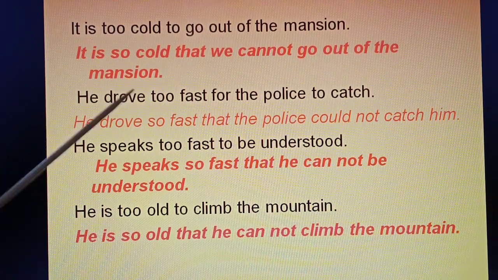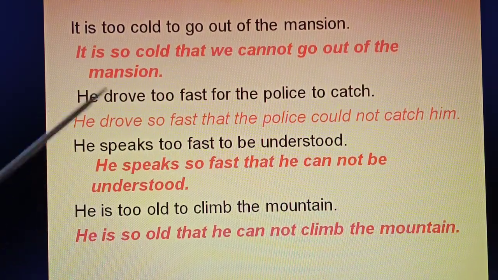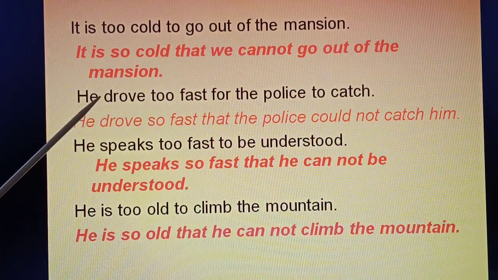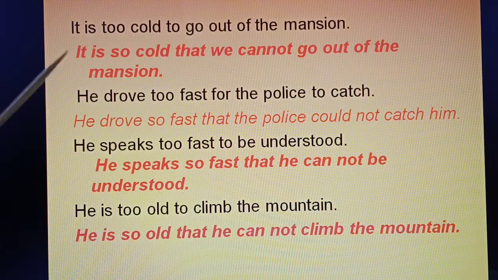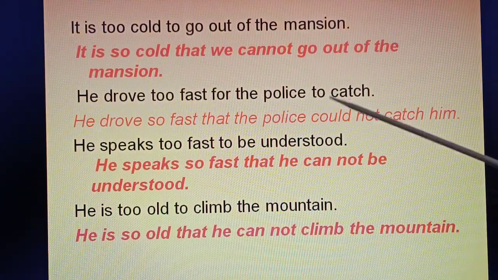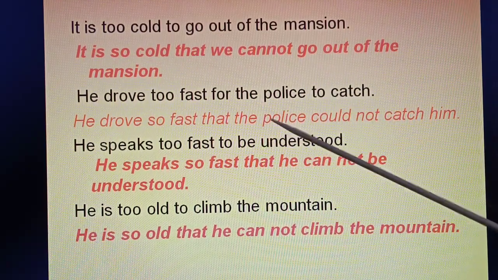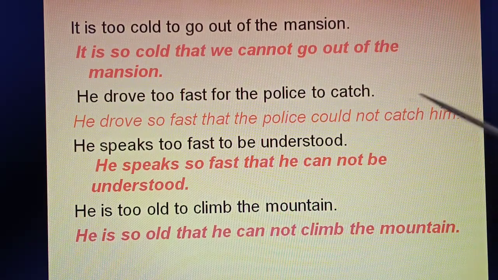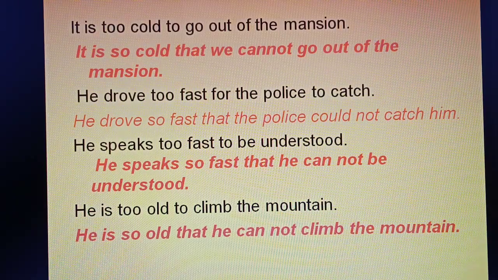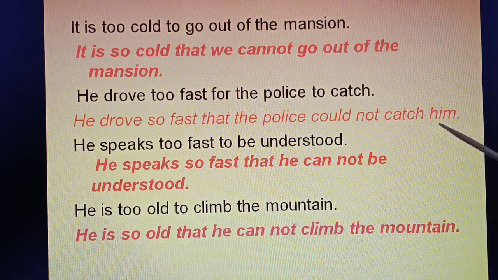Again, "He drove too fast for the police to catch." "Too" followed by "to", plus it is in the past tense, "drove". Also it is an assertive sentence, and therefore you have to use "not". Whenever there is no "not", use "not". Clear? The answer would be, "too" followed by "to" replaced with "so" plus "that": "He drove so fast that the police could not catch him." Here "could not" because it is "drove". Are you understanding?